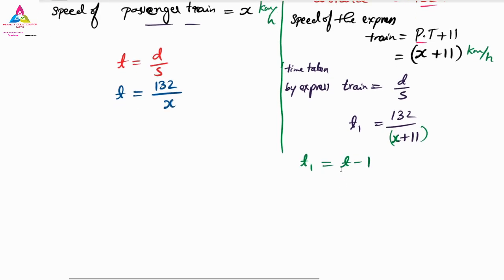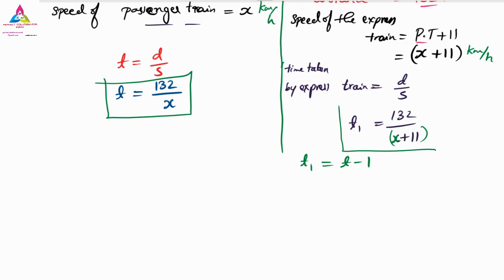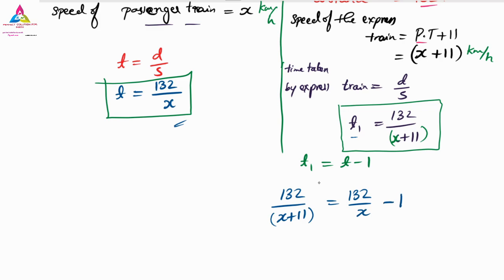In that we have to substitute the t value and the t1 value, the time taken by the express train and the time taken by the passenger train. So t1 is nothing but 132 divided by x plus 11 on one side, and on the other side we have small t, which is 132 by x, and minus 1 we keep as it is. Till here, those who have doubt you can ask me quickly. No doubt. Okay, let us continue further.